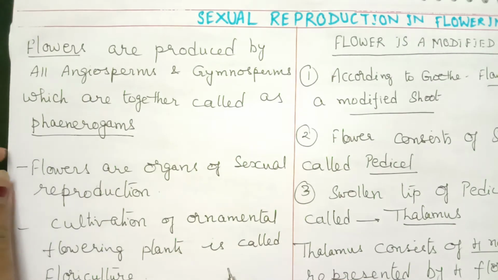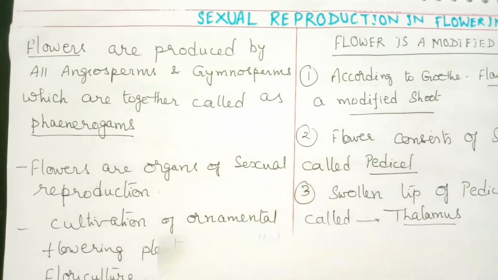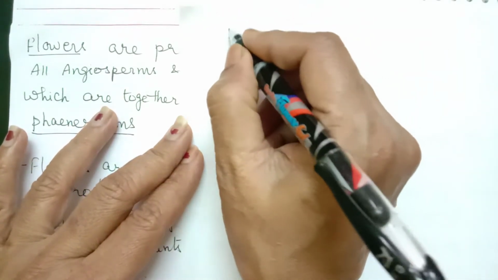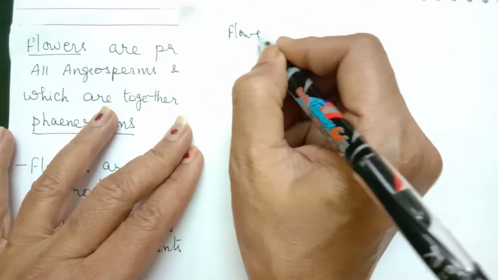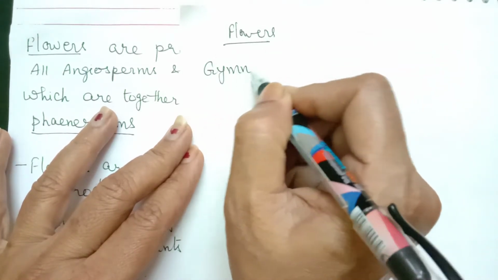Here briefly I am going to tell you what is the difference in the flowers of angiosperms and gymnosperms. This is a brief comparison I am going to give you separately. First, let us take the flowers in case of gymnosperms.